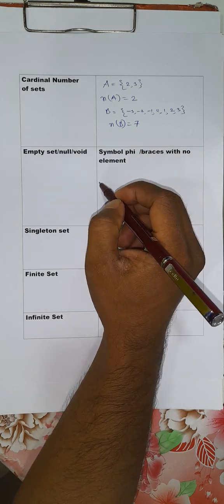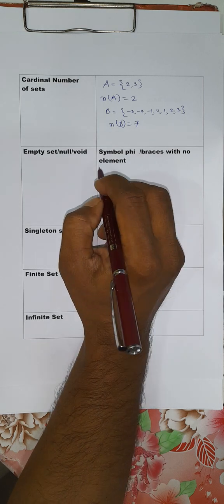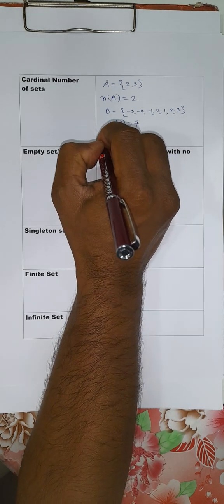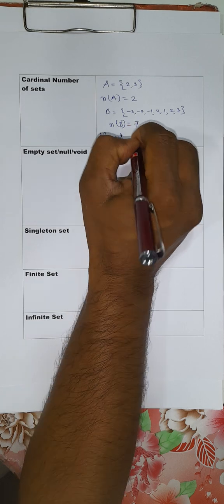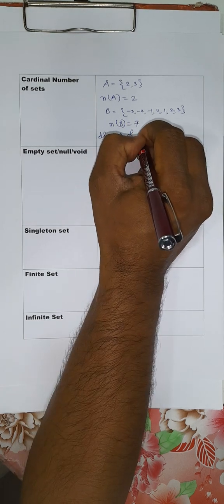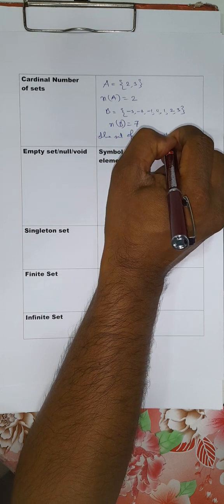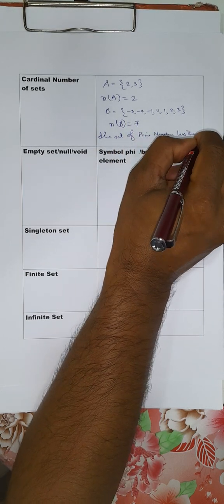Now, sometimes you may not find any element within the set. Say, for example, the set of prime numbers less than 2.